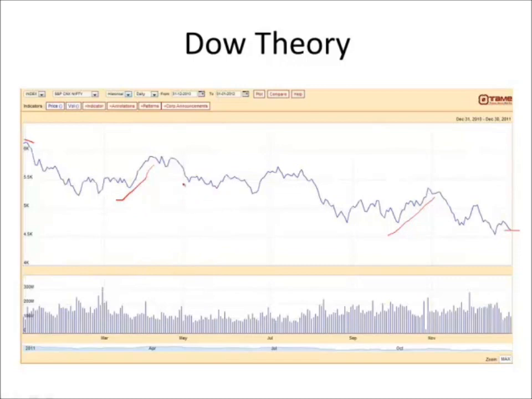So within this primary downtrend, we have here these intermediate uptrends. And then, of course, these little ones here, like for example here or here, all these smaller movements we would consider the minor trend. So what we can learn from this is that we can see that the different types of trends that Dow theory tells us will occur. And we can see it occurring in this chart.